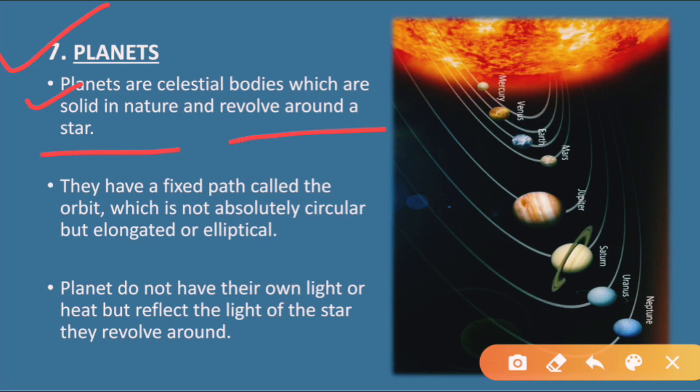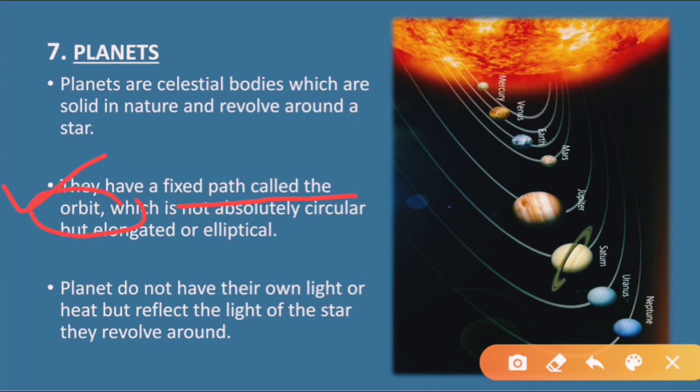Okay, they continuously revolve around the star. And what is the star? The star is your sun. As we have read in the first slide, the sun is also known as a star. Coming to the next point, they have a fixed path called orbit.